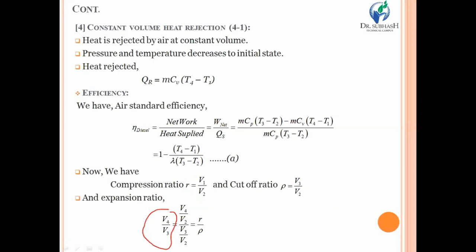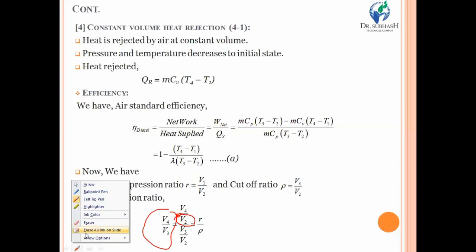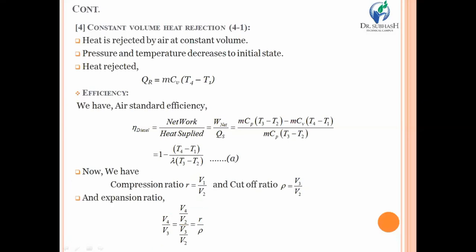Now, after the cutoff ratio, we have already derived and discussed the expansion ratio, which is equal to V4 upon V3. But V4 upon V3 can be written in another manner by dividing the numerator and denominator by V2. So ultimately the final equation becomes V4 upon V2 divided by V3 upon V2. Now we know that V4 upon V2 is equal to the compression ratio r, because V4 is equal to V1 and V2 is equal to V2. So here V4 upon V2 is replaced by the compression ratio r, whereas V3 upon V2 is replaced by rho, the cutoff ratio.